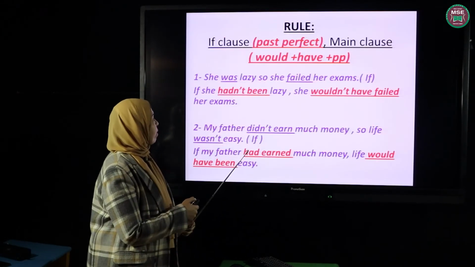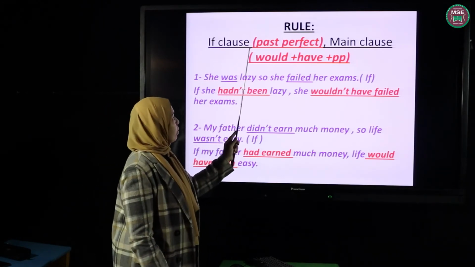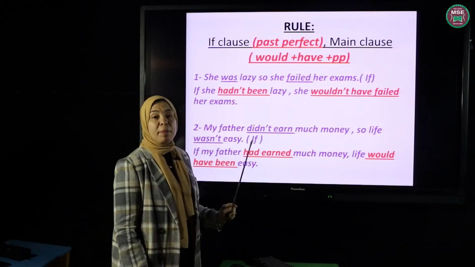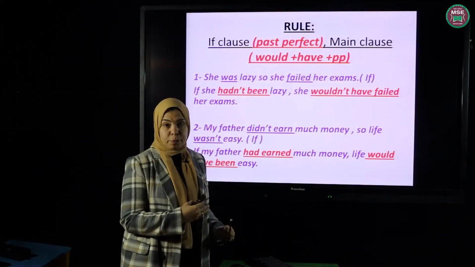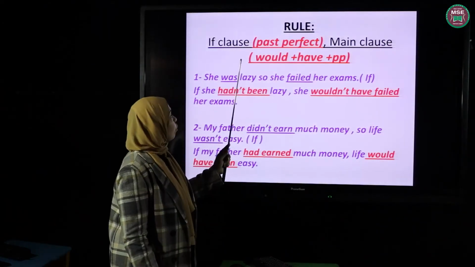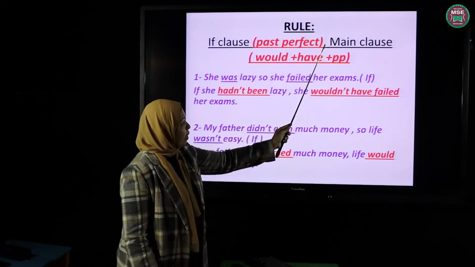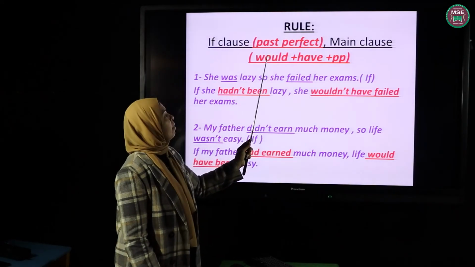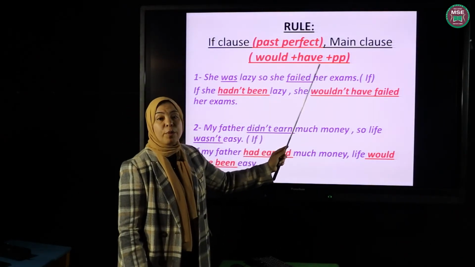Okay? So the form here is very important to memorize. If clause, past perfect. What does it mean by past perfect? Past perfect means had plus the PP form of the verb. So the if clause should contain had plus PP. The main clause, we separate by a comma, as you see, and then the main clause. We have to add would plus have plus the PP form of the verb.